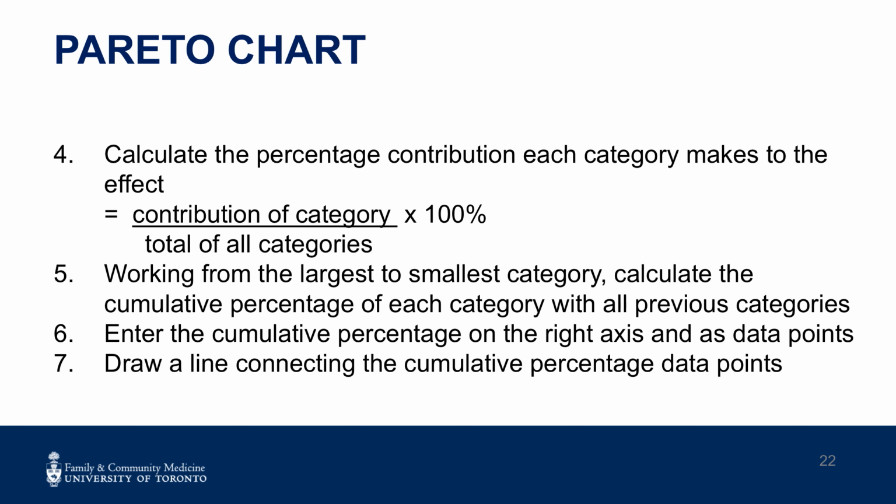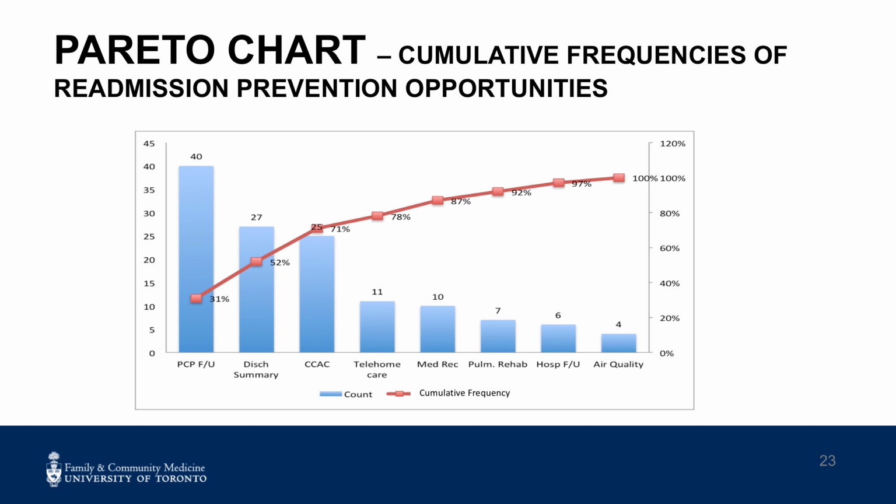The collected data was then entered as vertical bars. The team then entered the cumulative percentage contribution following the right-hand y-axis, showing 100% at the top. A line was drawn connecting the cumulative contribution percentages. This is what the chart looked like.